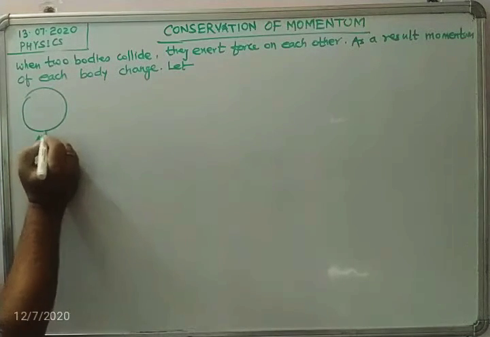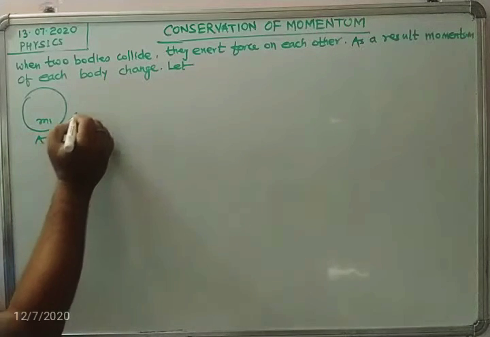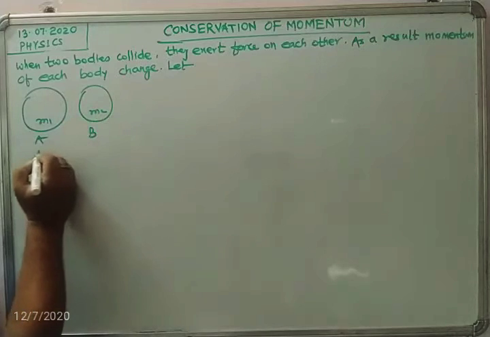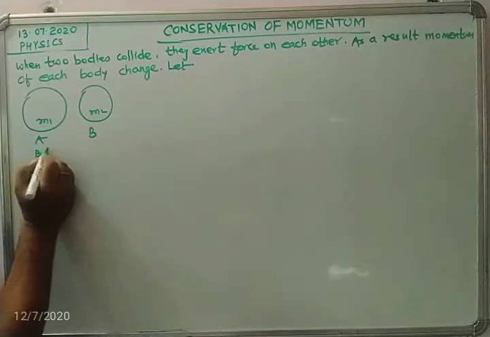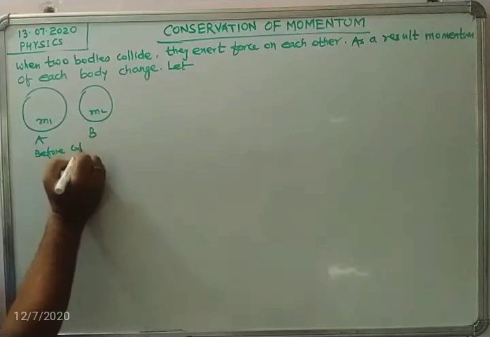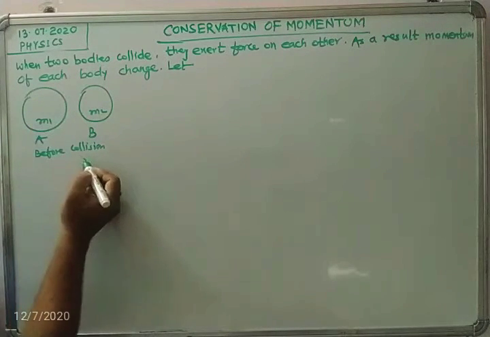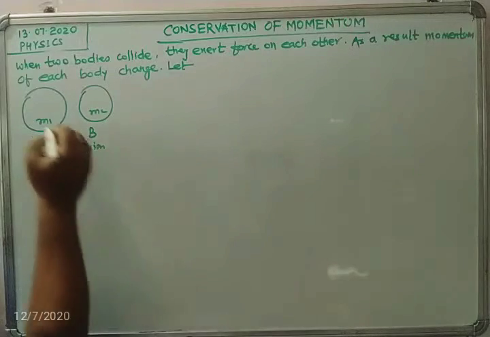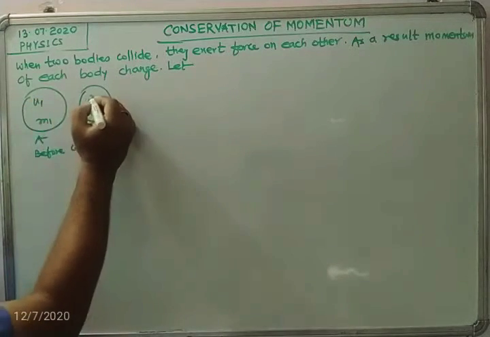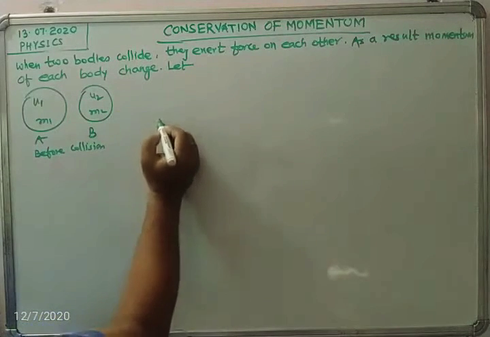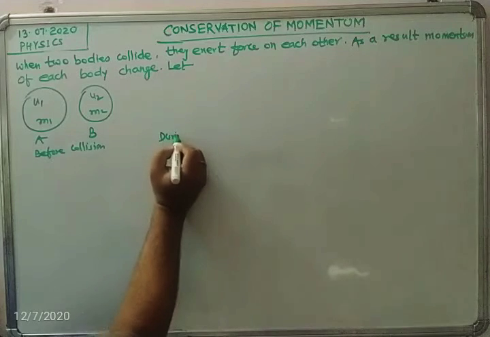This is body A, mass m1. This is body B, mass m2, and this is the before collision state. They are moving with initial velocities u1 and u2 respectively. Now during collision, what will happen?